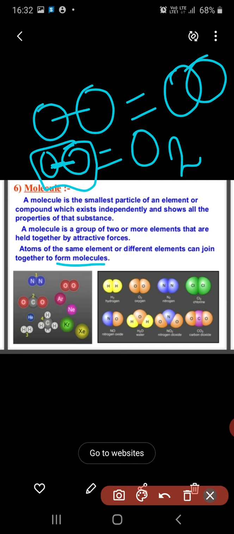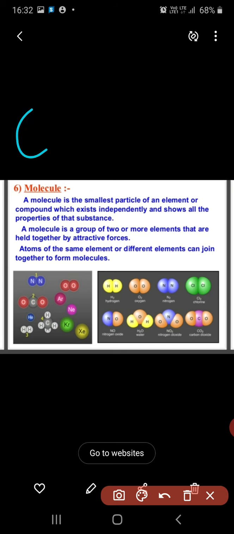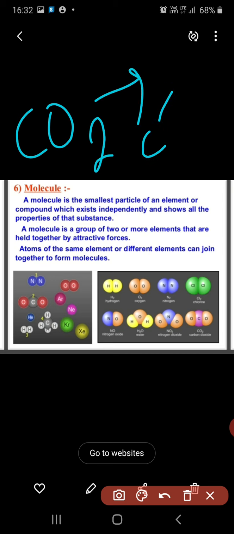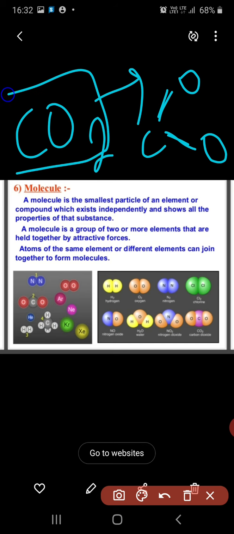Now let's move to CO2. In CO2, one carbon atom is held to oxygen atoms. Here is a force of attraction, that is a bond, and the molecule formed is CO2 with the help of one carbon atom and two oxygen atoms.